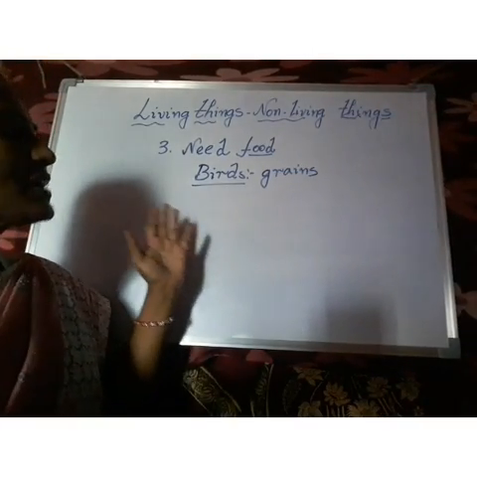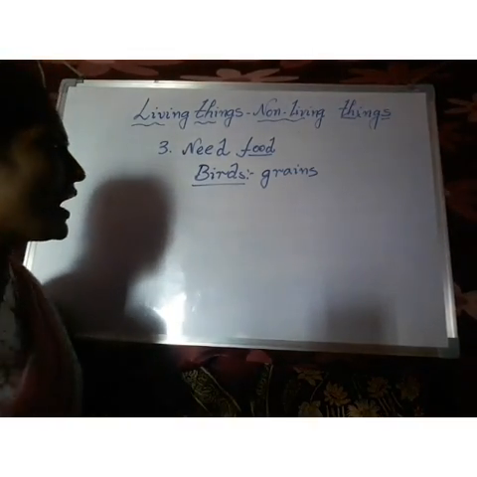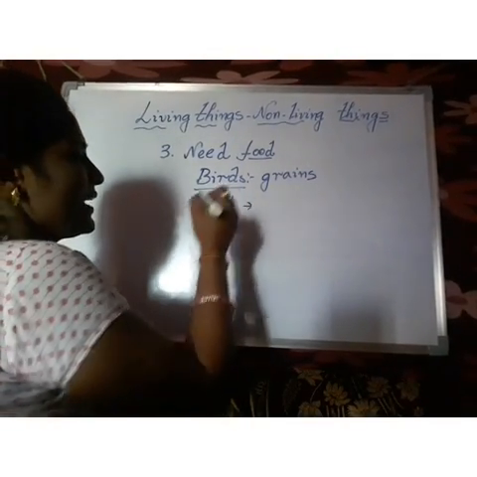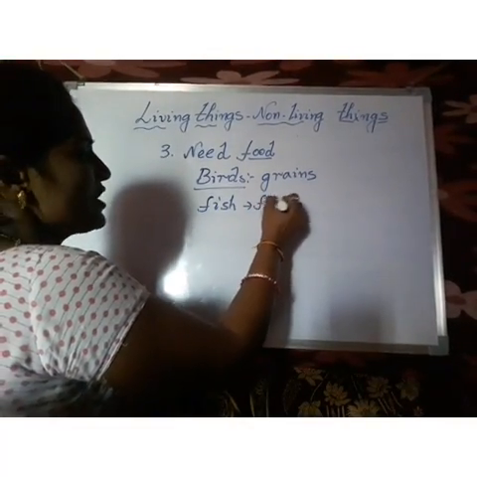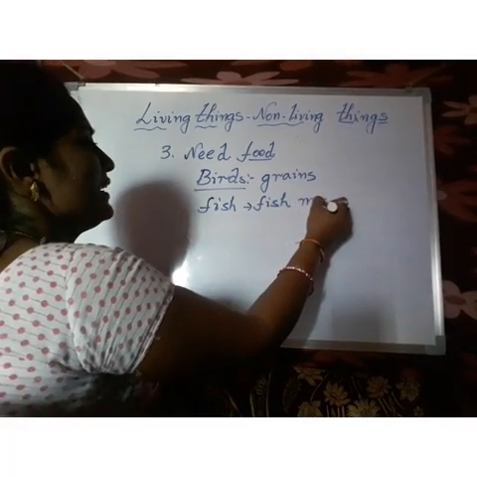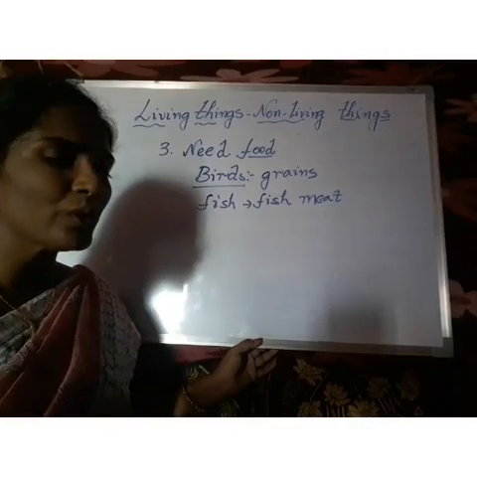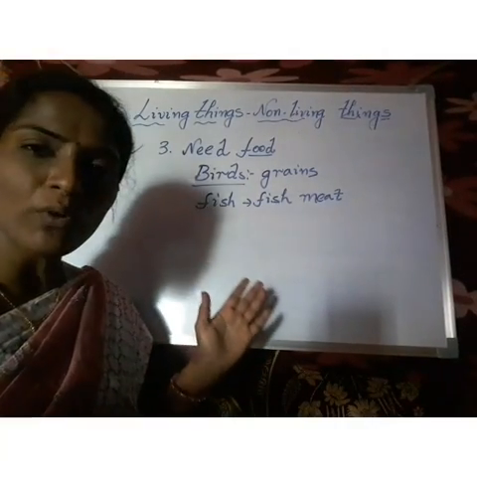Anyway, the birds are eating some grains. And coming to the fish, fish can eat fish meal. It is a protein flour powder, a protein source food.